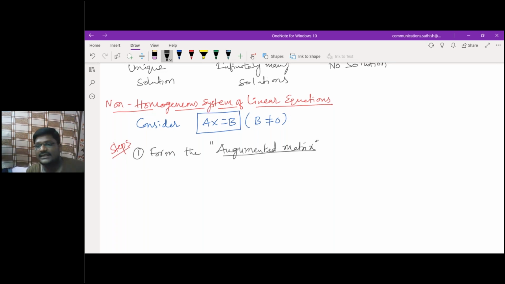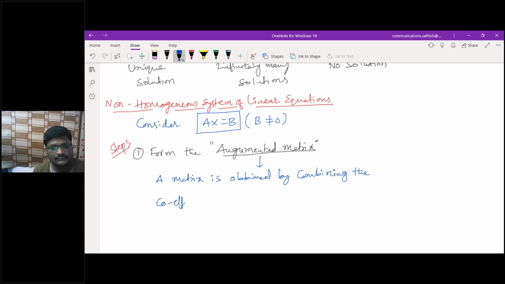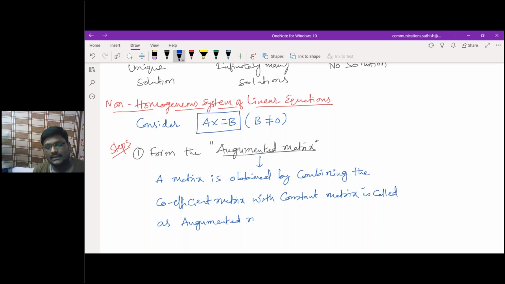What is the augmented matrix? The augmented matrix is a matrix obtained by combining the coefficient matrix with the constant matrix.